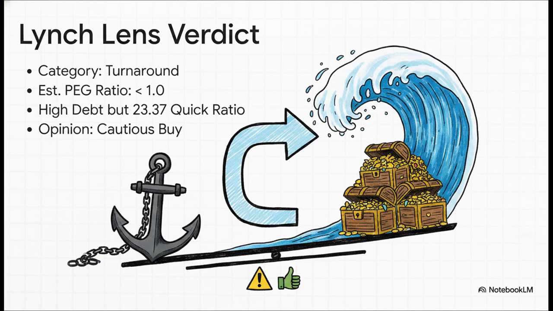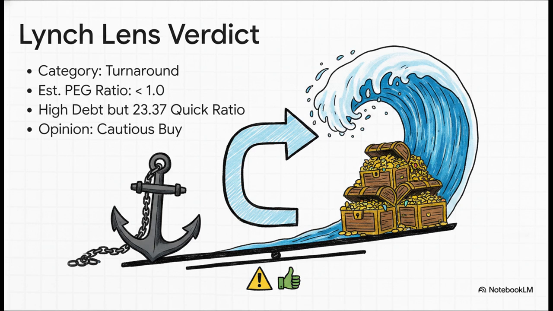However, if we shift gears to Peter Lynch's perspective, this looks like a classic turnaround play. Yes, they have high long-term debt, but their short-term liquidity is staggering, almost absurdly so. They have a quick ratio of 23.37. I mean, they are somehow drowning in debt while simultaneously swimming in short-term cash.